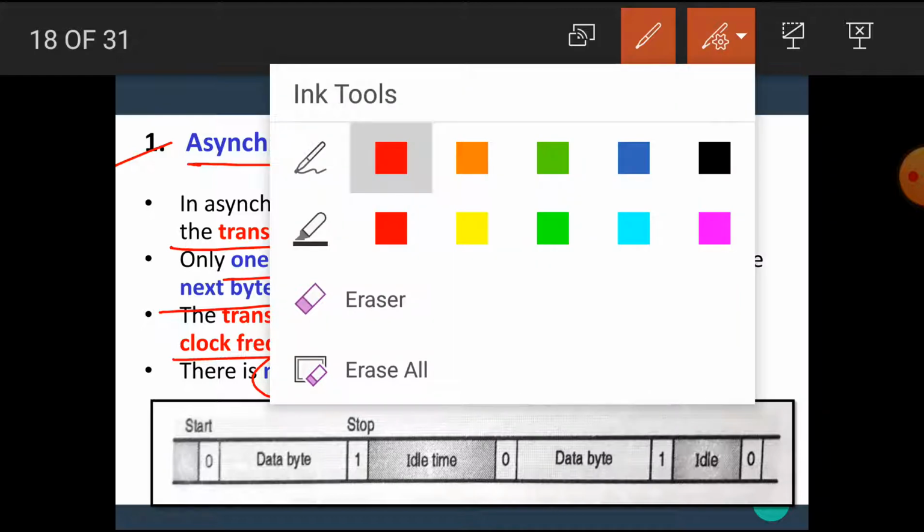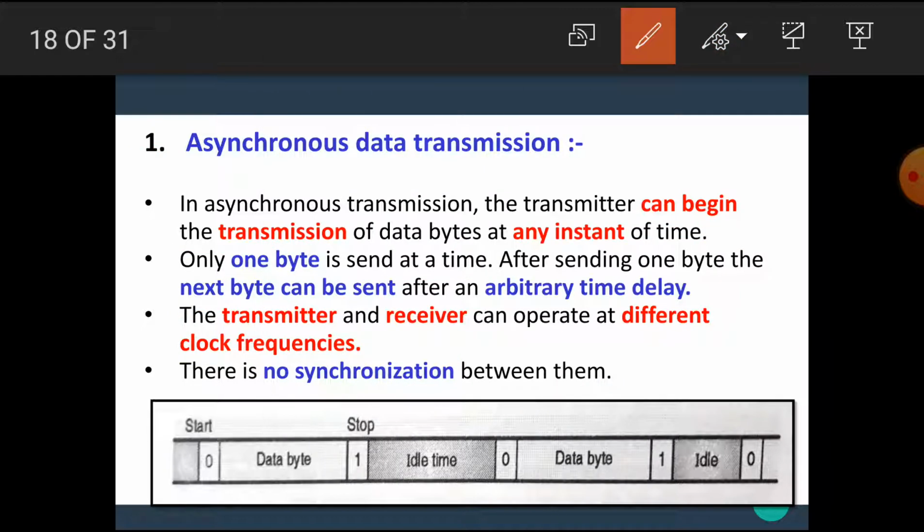Let's see once again. In asynchronous data transmission, the transmitter can begin the transmission of the data bytes at any instant of time. That means in this type of transmission, the data can be transferred at any time. Only one byte is sent at a time. After sending one byte, the next byte can be sent after an arbitrary time delay.